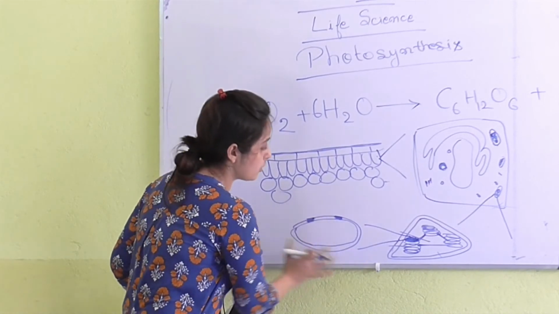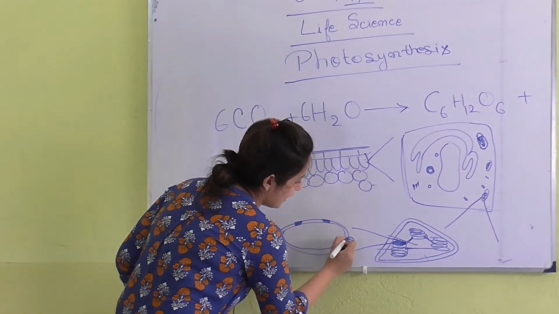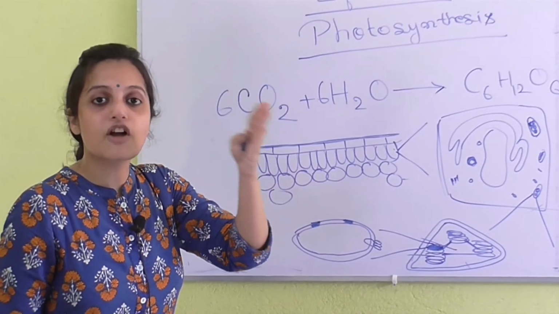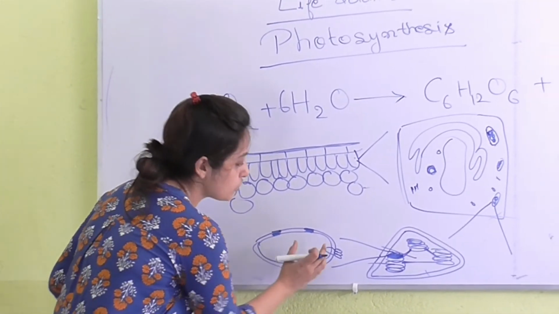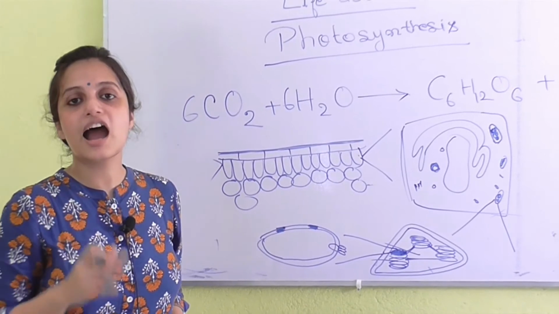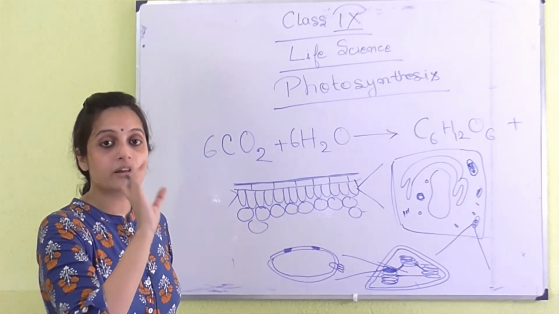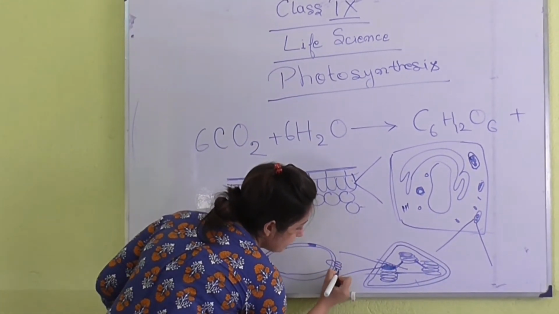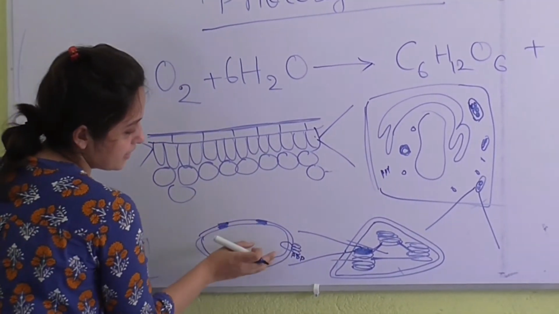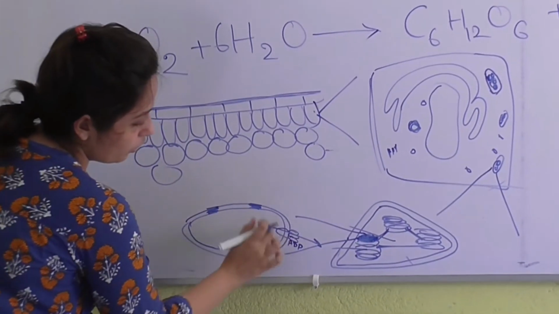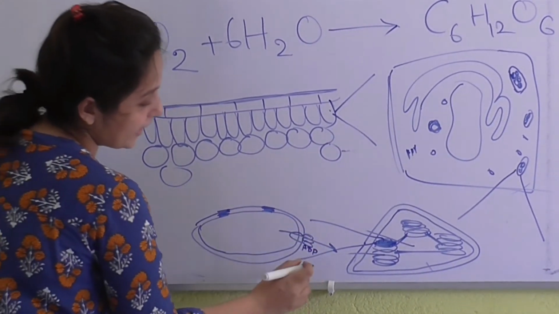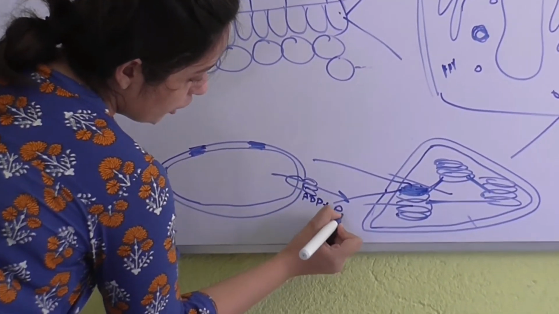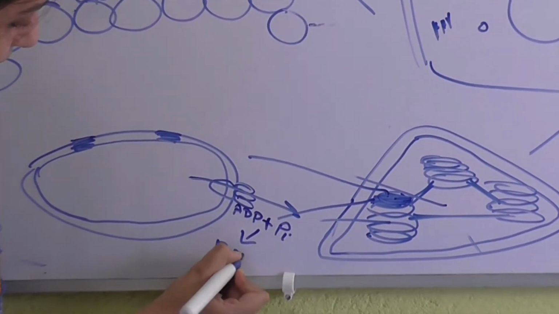Later on in this total structure, there is another structure present here, that is the F0 and F1 complex. All the hydrogen ions produced from the splitting of water come here and form a hydrogen gradient. And what happens here? ADP is present. When the hydrogen ions come, they go away from here and rotate this thing, making the ADP add up with an inorganic phosphate and form ATP.